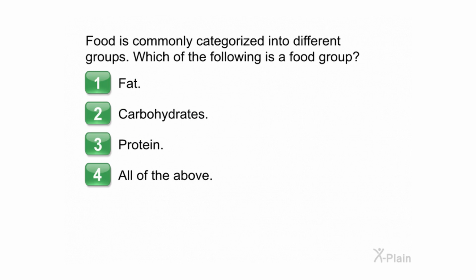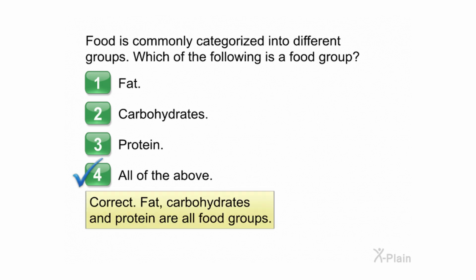Food is commonly categorized into different groups. Which of the following is a food group? Choose one of the following options. 1. Fat. 2. Carbohydrates. 3. Protein. 4. All of the above. Correct. Fat, carbohydrates, and protein are all food groups.